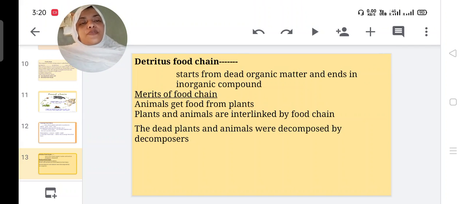Then the detritus food chain. It starts from dead organic matter and ends in inorganic compounds. Merits of the food chain are: animals get food from plants. Plants and animals are interlinked by the food chain. The dead plants and animals are decomposed and cleaned up by decomposers.